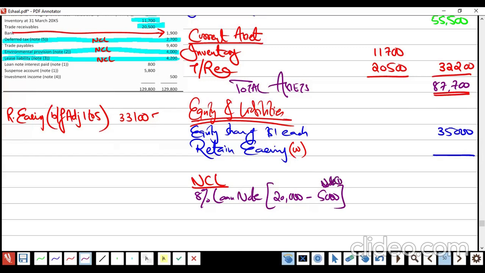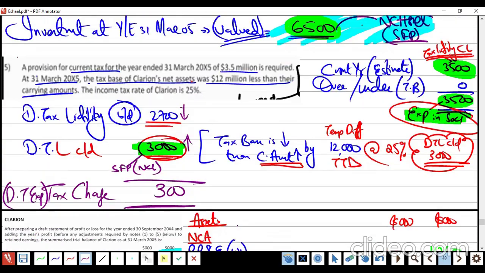This is a lengthy thing. Most of the time, students forget to take the items, although they try to find them, but they used to forget it. Deferred tax liability. Okay. What is the closing value of deferred tax liability, ma'am?